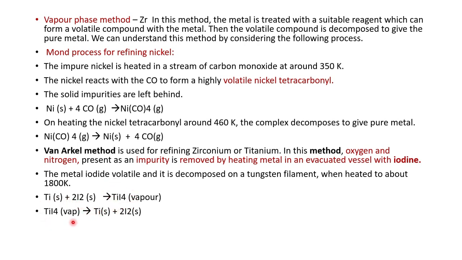Then on further heating, titanium is deposited on the tungsten filament and iodine is separated out. This iodine can be reused. The metal iodide is volatile and it decomposes on the tungsten filament. Titanium or zirconium will be deposited on the tungsten, and this volatile iodine can be reused.